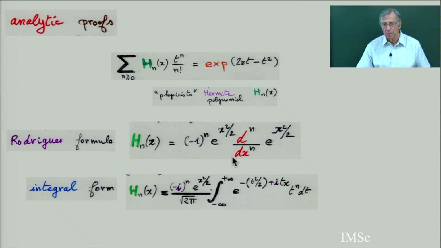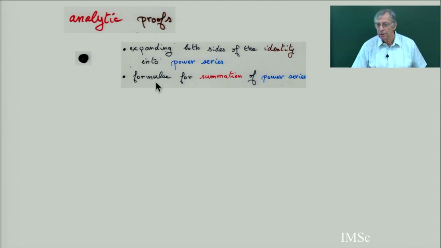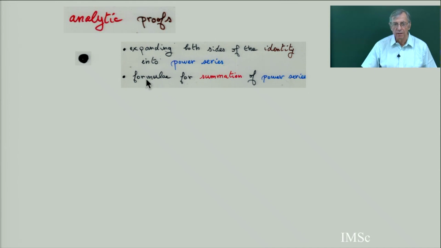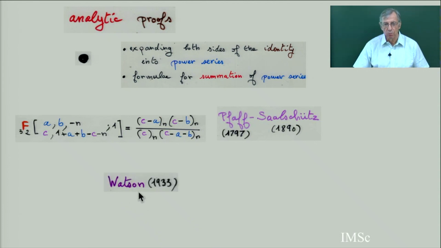So you start from one of these definitions, and then for analytic proof, there are three different ways. First, for the Mehler formula, you expand both sides in a power series, you do some analytic calculus, and then you get some formula on both sides for summation of power series as a product. And some proofs use this famous Pfaff-Saalschütz identity. So this was one proof of Watson in 1933.